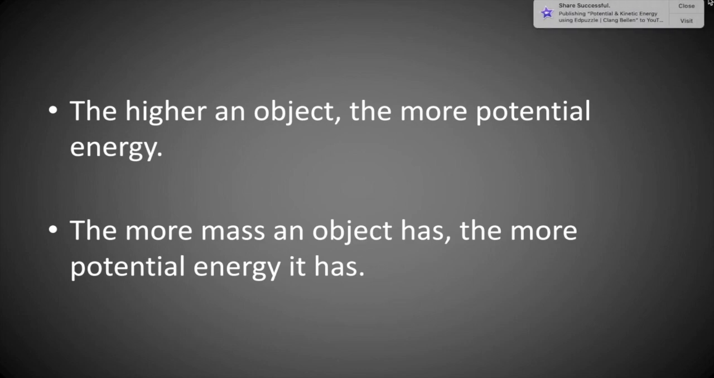The higher an object, the more potential energy. The more mass an object has, the more potential energy it has. So, say for example, in the yo-yo, if the yo-yo is on the top, it has higher potential energy. But once it goes down, it has lower potential energy. And for the second statement, the more mass an object has, the more potential energy it has. So, say for example, a truck and a car. The truck has greater potential energy since it has more mass compared to the car.